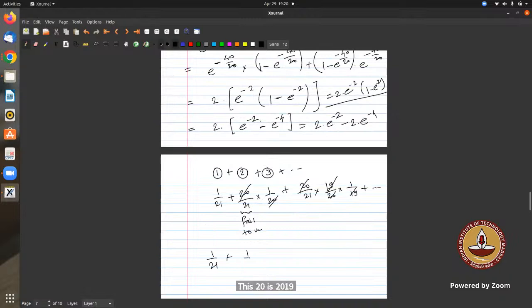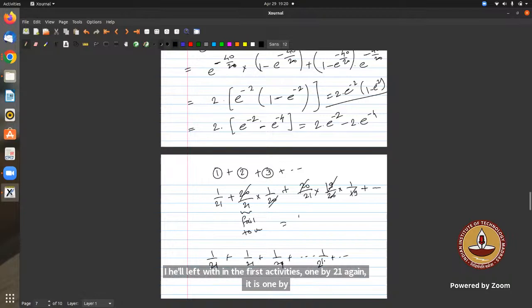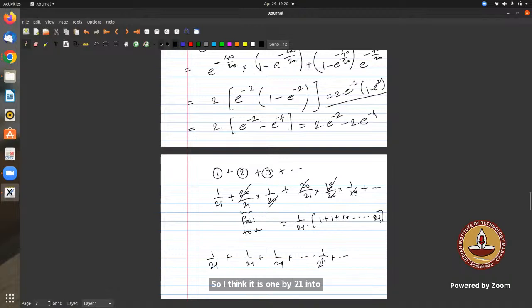Again, it is 1 by 21. I think every time it is 1 by 21. So it is 1 by 21 into 1 plus 2 plus 3 up to n. X is the number of trials given in the question, a random variable X, the number of trials in which he opened the door. So it will be 1, 2, 3 like this.